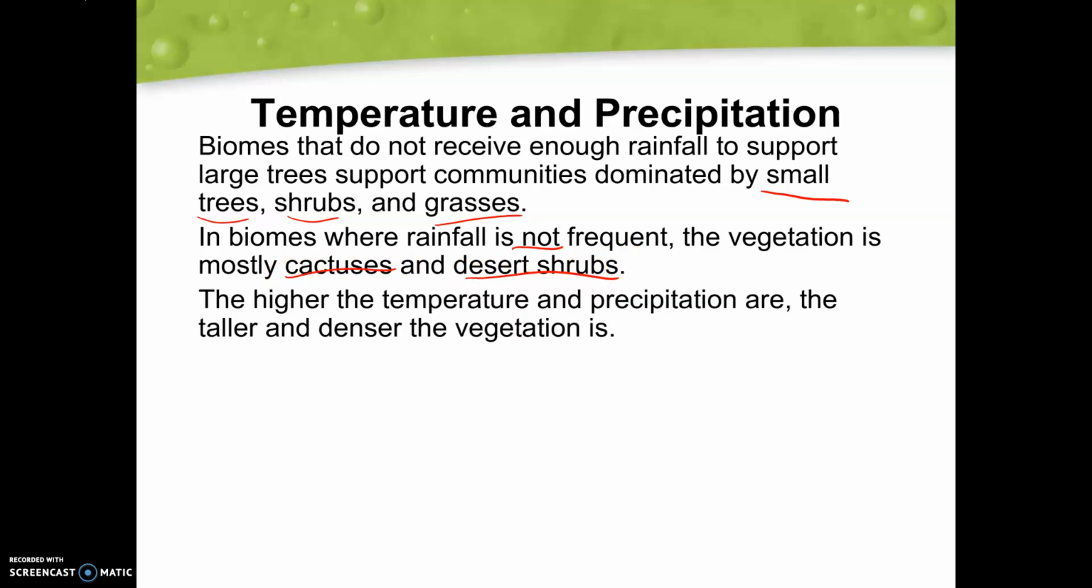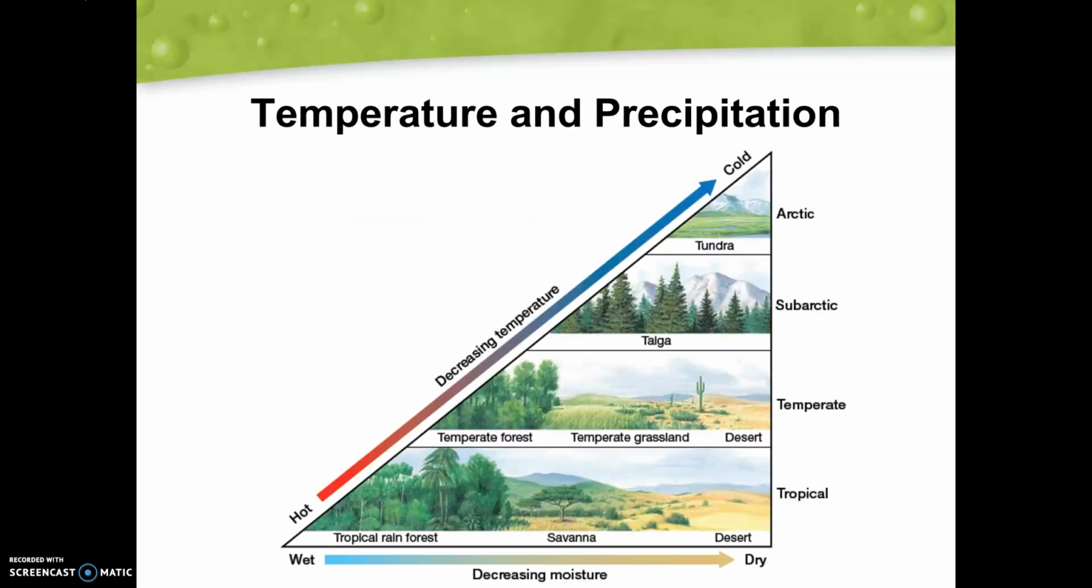The higher the temperature and precipitation, we're going to see taller and denser vegetation that lives there. And we're going to take a look at that with this little triangle here. So if we take a look, we can see on the hypotenuse of our triangle, we see decreasing temperature. And on this edge here, we see decreasing moisture.